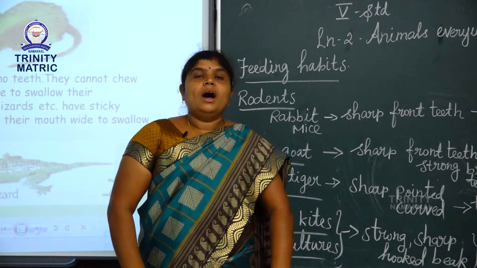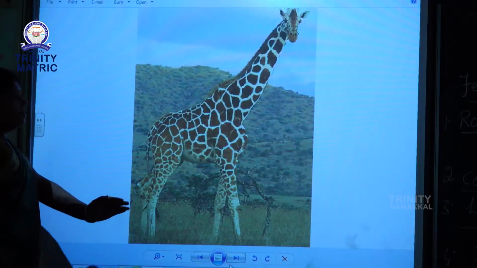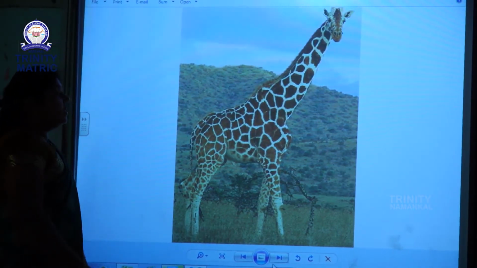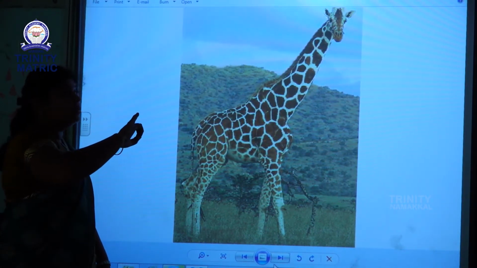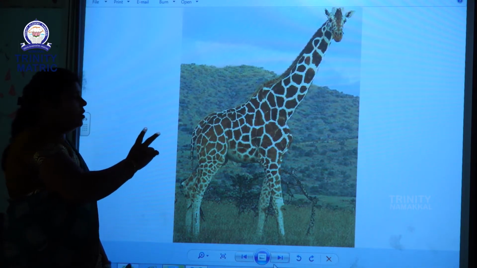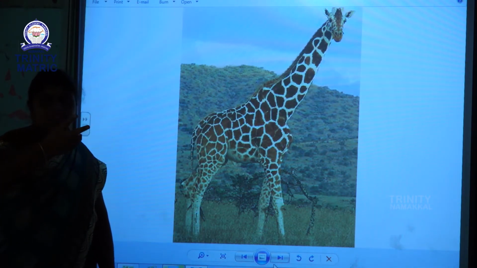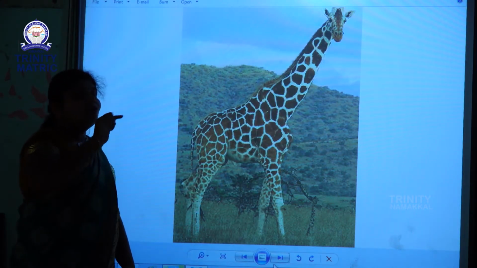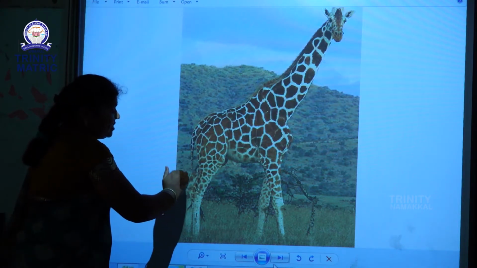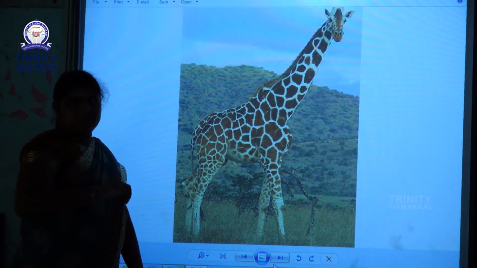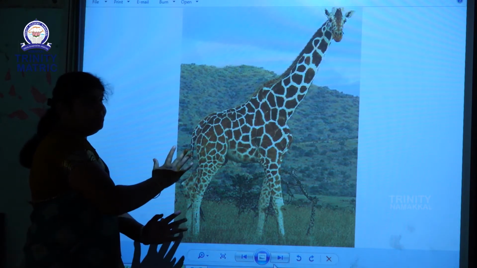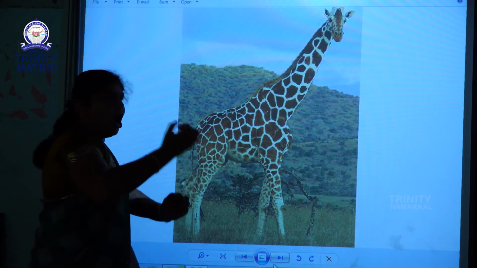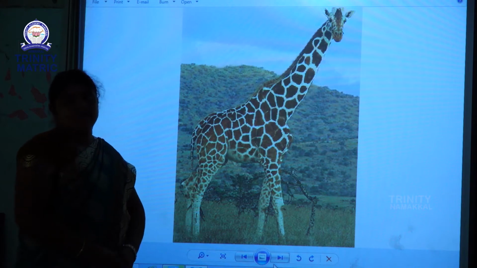Okay, now I will show the picture. See this picture. These animals live on land. These animals have two pairs of limbs. The first pair is the forelimbs, and the next pair is the hind limbs. What is the purpose of limbs? The limbs are used for walking, hopping, jumping and so on.